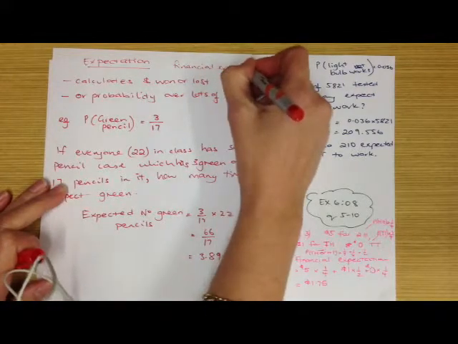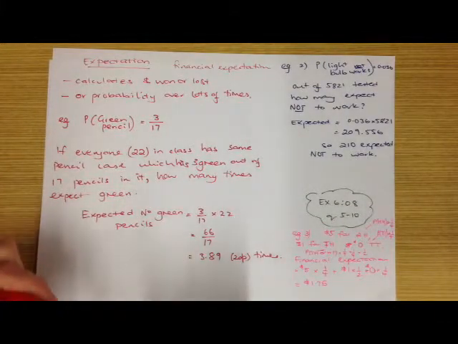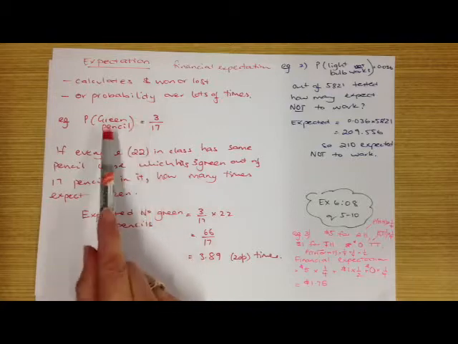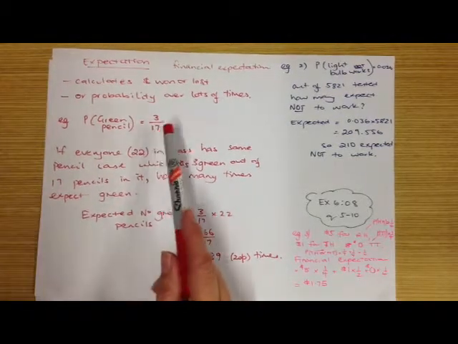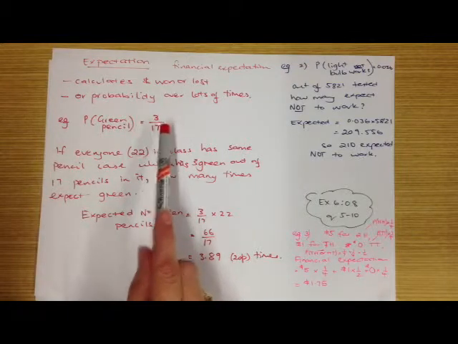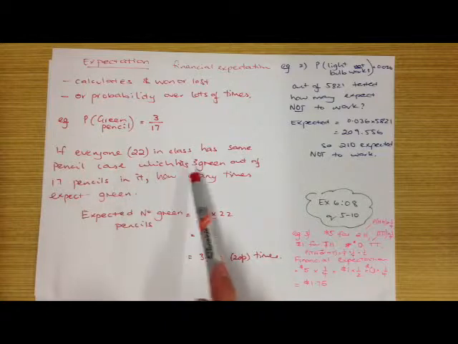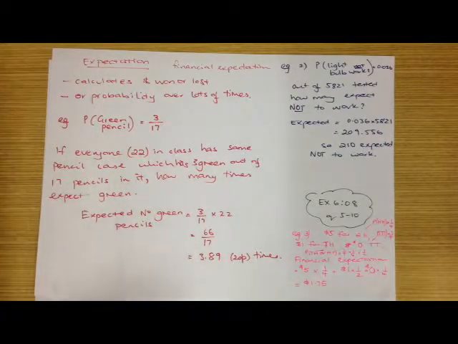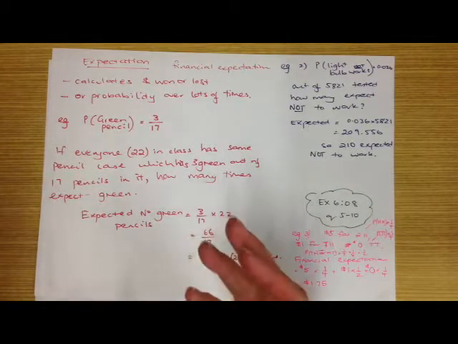It also looks at the probability that something will happen over a long number of times that you conduct the experiment. So let's say, for example, that the probability of me choosing a green pencil out of Ty's pencil case is 3 out of 17. If everyone, 22 people in our class, has the same pencil case, which has 3 green out of 17 pencils in it, and everybody chooses one pencil, how many times do we expect a green pencil to come out?